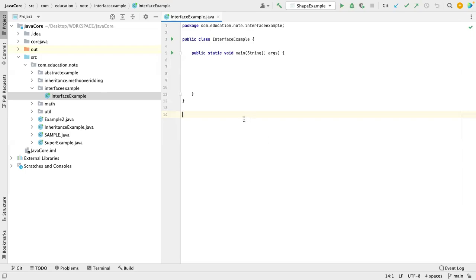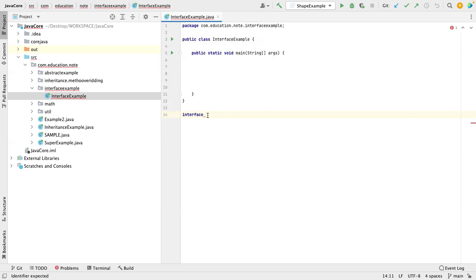Okay, so you remember yesterday we were talking about interface. I was saying that all the variables in an interface are final static in nature and all the methods are abstract in nature, right? So let me define an interface first here. How to define an interface? There is a keyword called interface, like how we have a class. When you compile an interface, you also get a class.